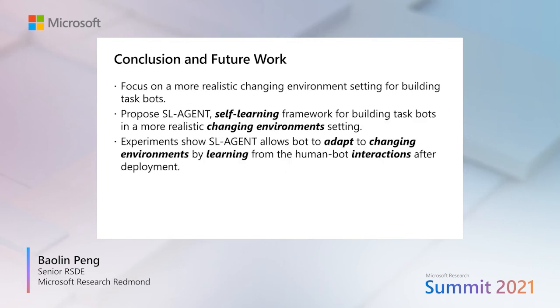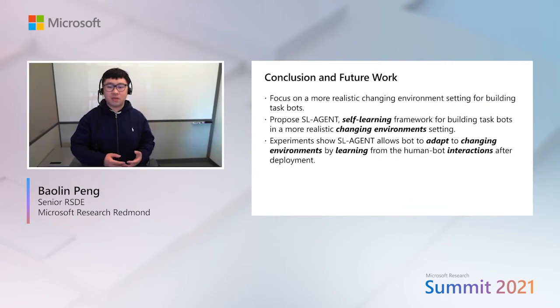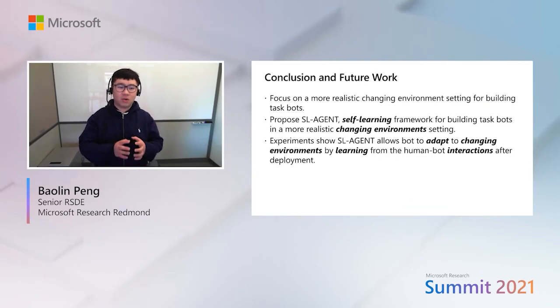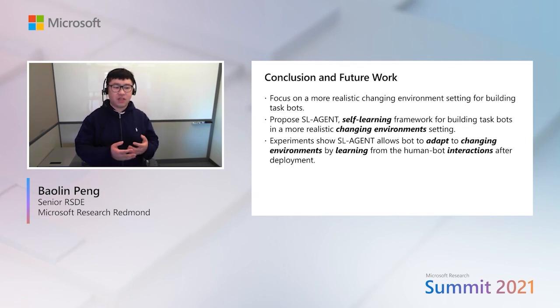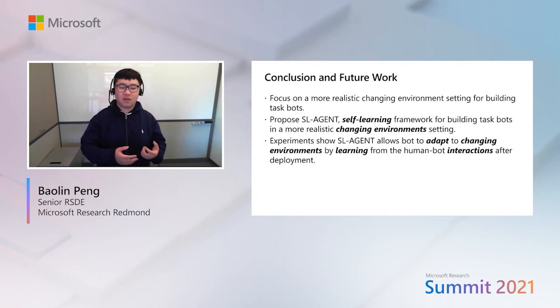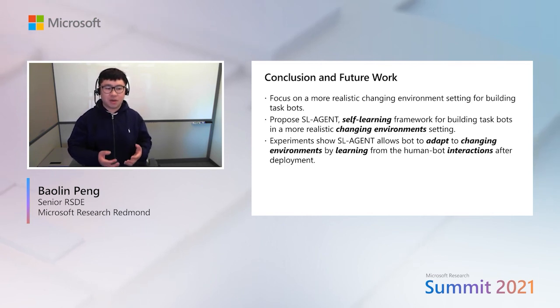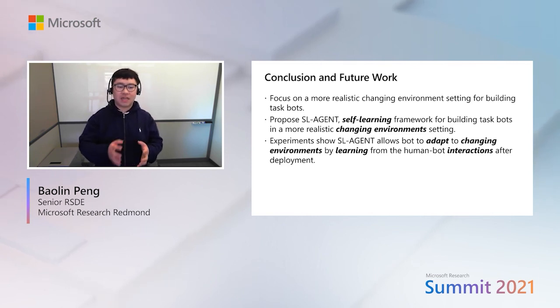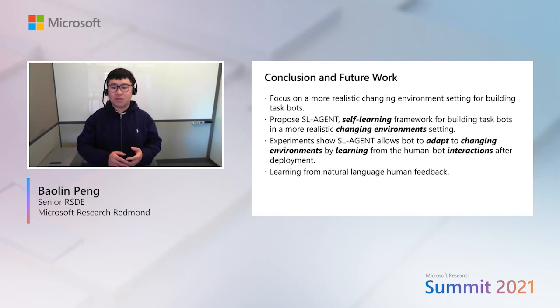So to conclude this talk, we propose and focus on a more realistic changing environment setting for building task bots. We propose the self-learning agent, which is a framework that combines supervised learning, reinforcement learning, and machine teaching for building task bots in a more realistic changing environment setting. Experiments on 4 well-studied tasks show that the self-learning agent allows bots to adapt to changing environments by learning from human-bot interaction after deployment.